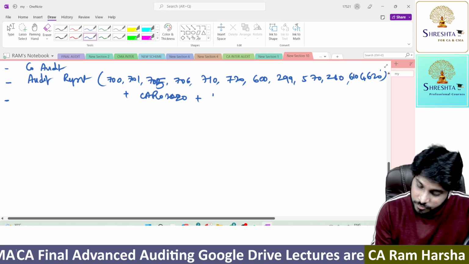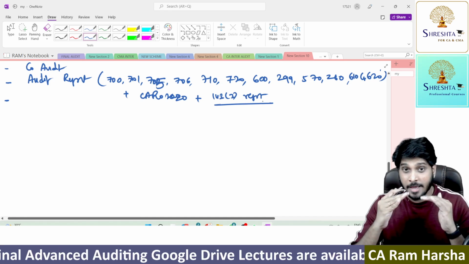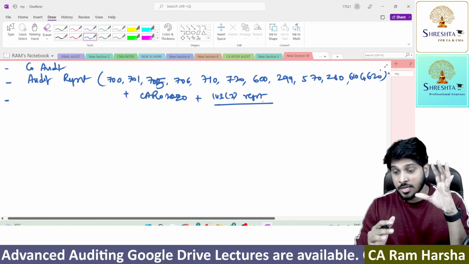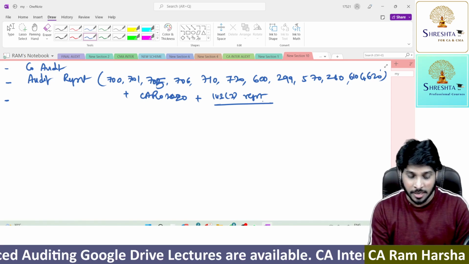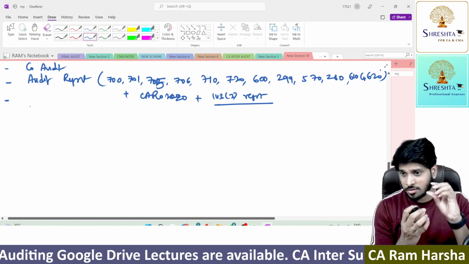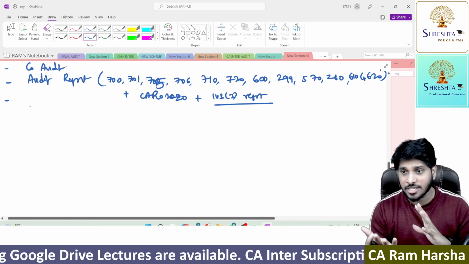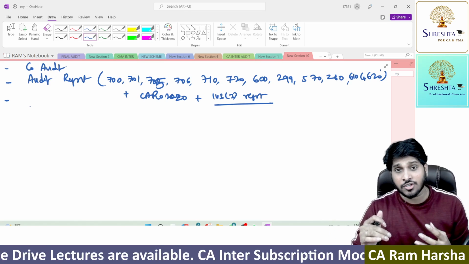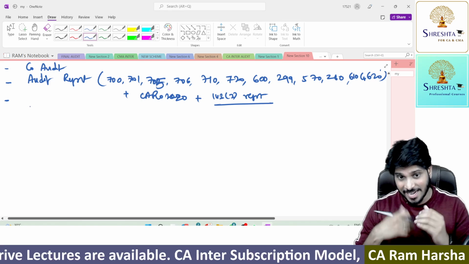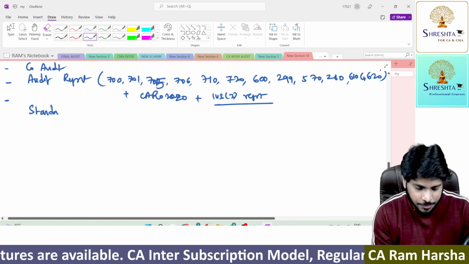plus we have section 143 subsection 3 reporting requirements, like IFC reporting, and the funding party and ultimate beneficiary reporting. So these are the first 2 chapters which you must have finished in your preparation. Or if not, and you are looking at the day before the exam, these are the first 2 chapters which you must finish at the revision first.